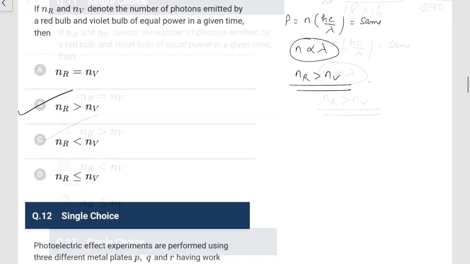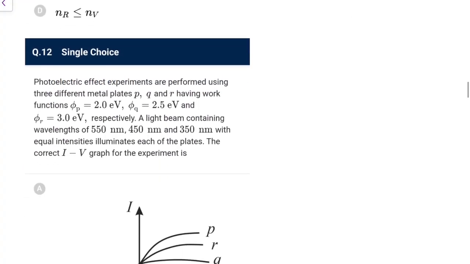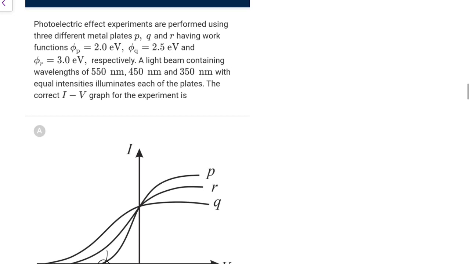Go with option B. Now the next one: photoelectric effect experiments are performed using 3 different metal plates having work functions 2, 2.5 and 3. A light beam containing 550, 450, 350 nanometer with equal intensity illuminates each of the plates. The correct I-V graph for the experiment is, so first of all, what the question wants to say is a light beam containing these wavelengths with equal intensity illuminates each of the plates respectively. I think that should be the intent here.